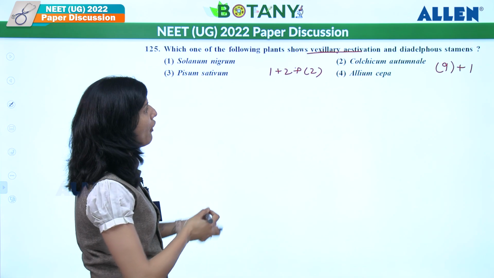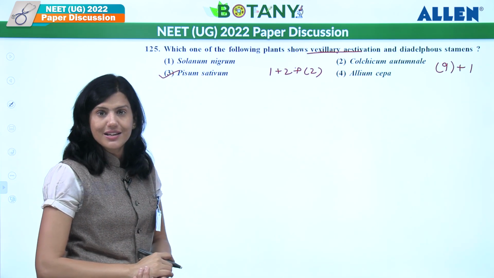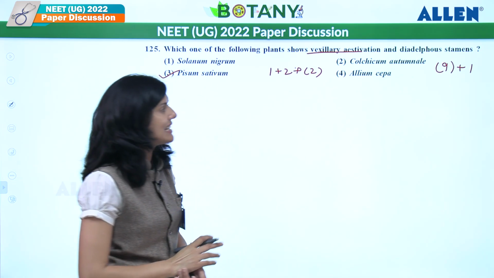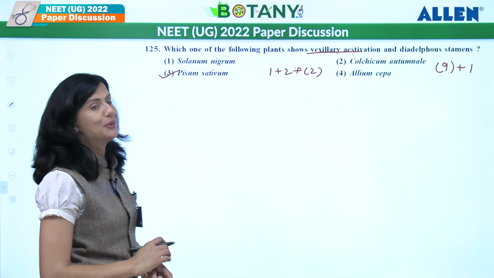And what is a member of Fabaceae family over here? Pisum sativum. Solanum is Solanaceae family, name itself is suggesting. Colchicum and Allium cepa both are Liliaceae family. So here answer goes as third one.